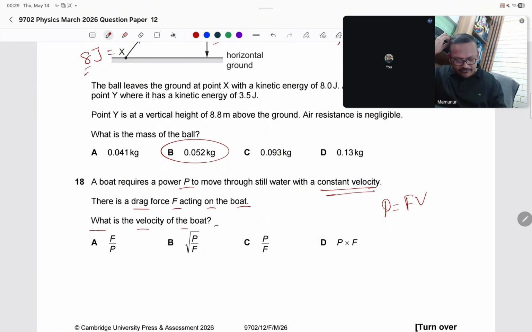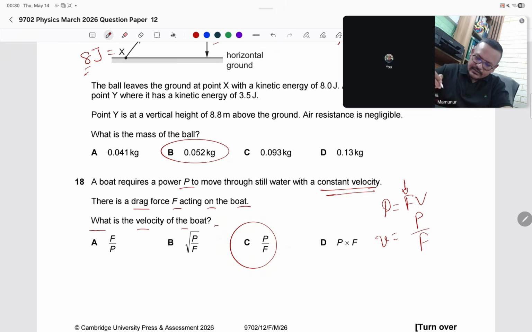Drag force F. Constant velocity means actually forward force and backward forces are equal. So here drag force and forward force are the same, so in place of forward force we can consider this as drag force as well. So V equals to P by F. Yes, the answer is C. 18, answer C.